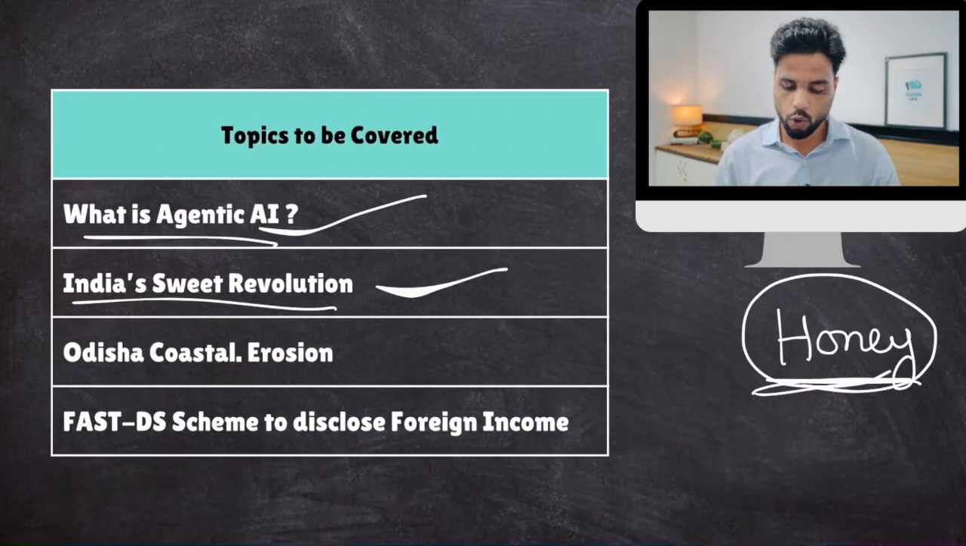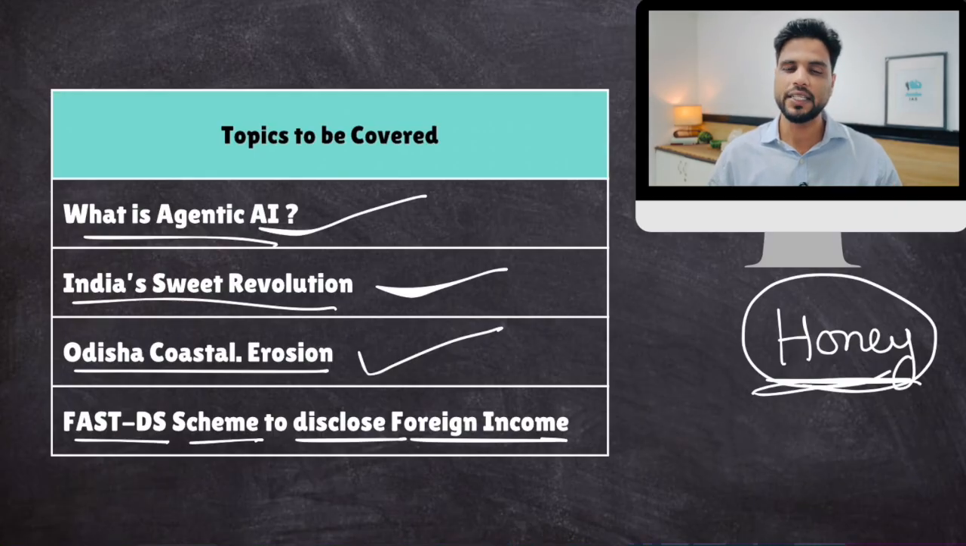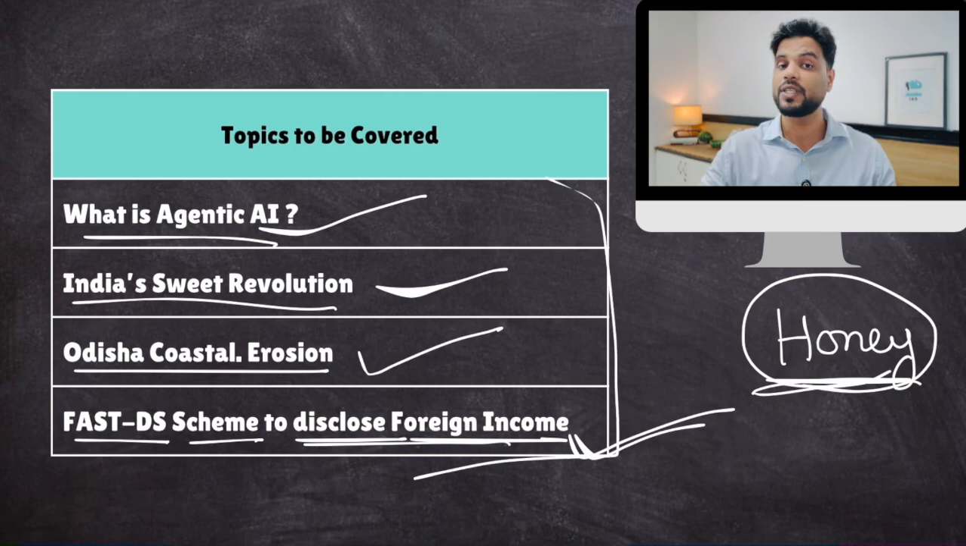Then we'll talk about Odisha's coastal erosion. It is causing a lot of problems in Odisha. Okay. And then we'll talk about fast DS scheme to disclose foreign income. Basically, this is a scheme for all the income taxpayers who have acquired foreign assets, but they have not declared those foreign assets in their income tax returns, right? So there is an amnesty scheme for them, okay? You can declare it now and pay the tax. You won't be penalized. So these are the four news items that we shall zero in our attention on. So let's start discussing them one by one.